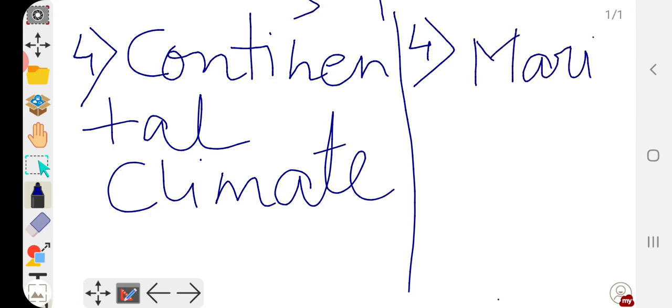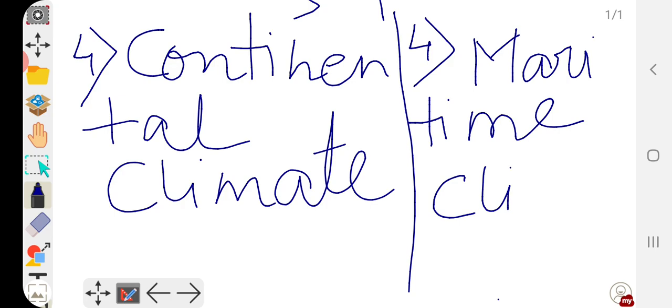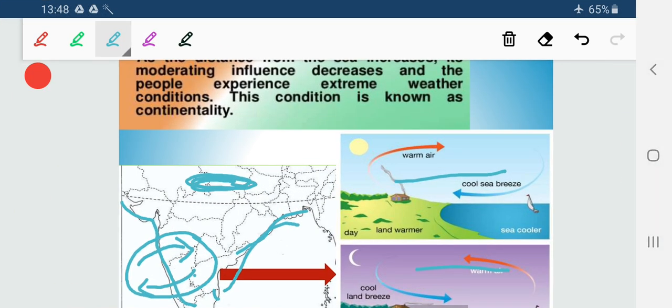Maritime means oceanic part. As it is influenced by the ocean, it is termed as maritime climate. So these are the basic differences between the two types of climate due to the coastal locations. Okay, so this is the next factor.